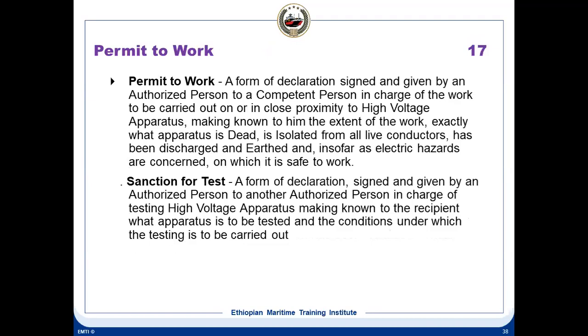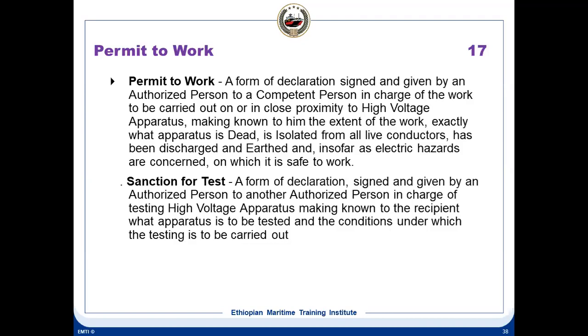Permit to work is a form of declaration signed and given by the authorized person. So who issues the permit to work? The authorized person gives the permit to work to the competent person who is in charge of the work to be carried out in the close proximity of the high voltage apparatus, making known to him the extent of the work. What is the extent of the work? What apparatus is dead, is isolated from live conductors, has been discharged to earth insofar as electric hazards are concerned, on which it is safe to work.